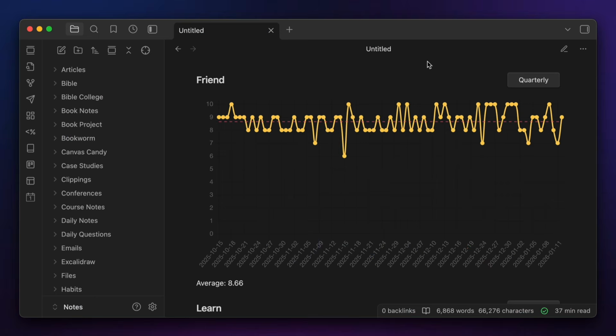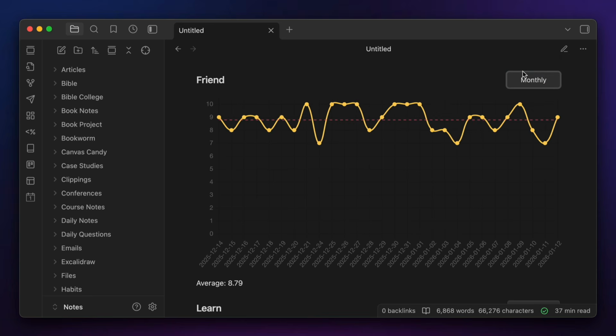but then I got inspired by a feature that I saw in the Life Tracker plugin where you could select different time periods for the graph. So I also was able to add a button to each code block that allows me to select different time periods to display on the graph. So now I no longer have to update the date values in the tracker code, and I can just select the time period that I want from a drop-down menu.